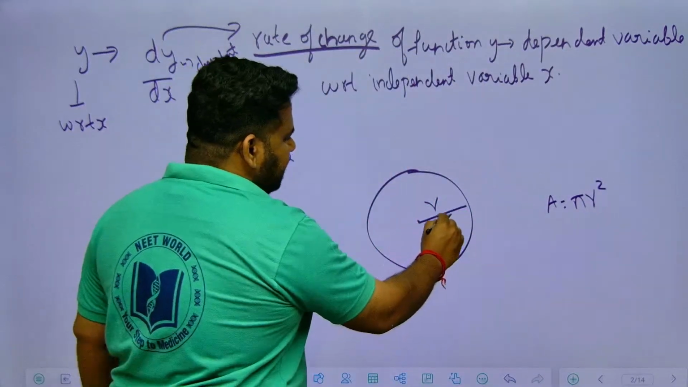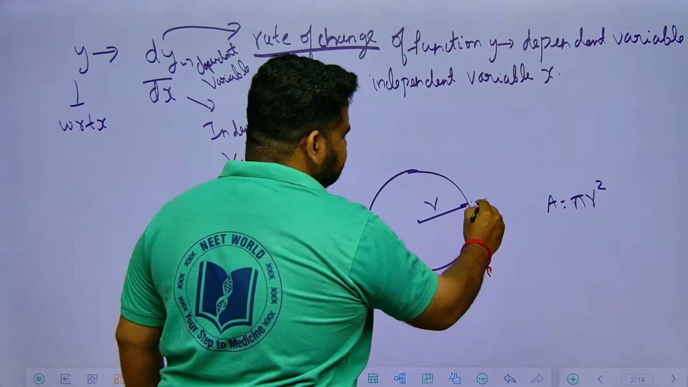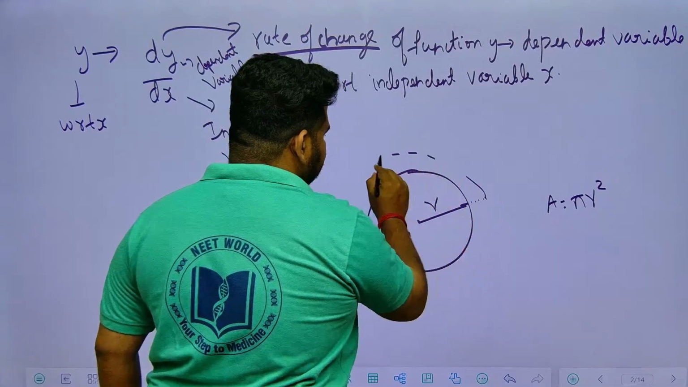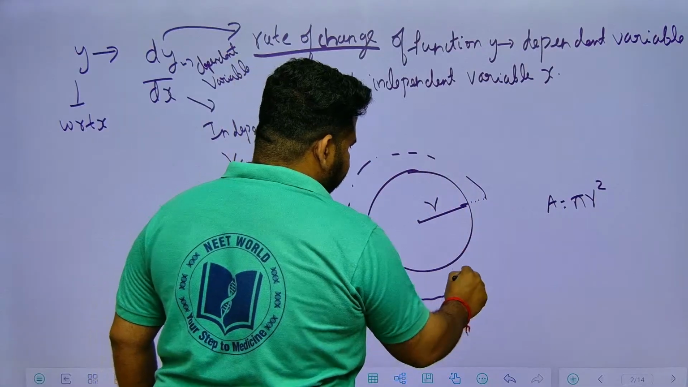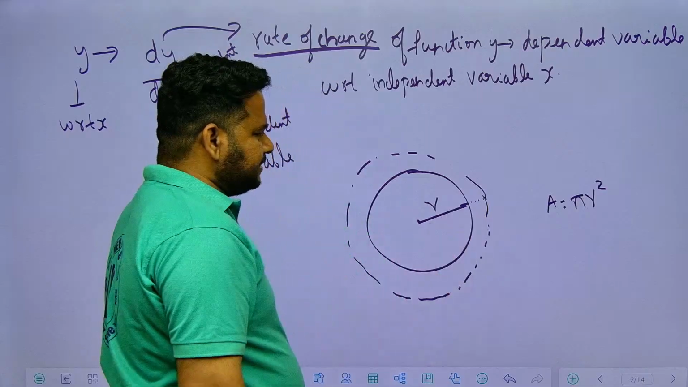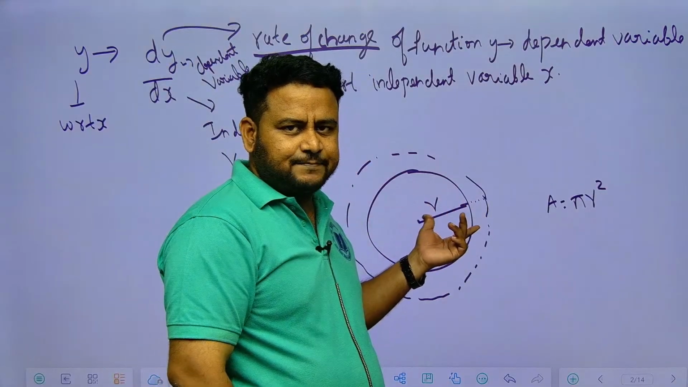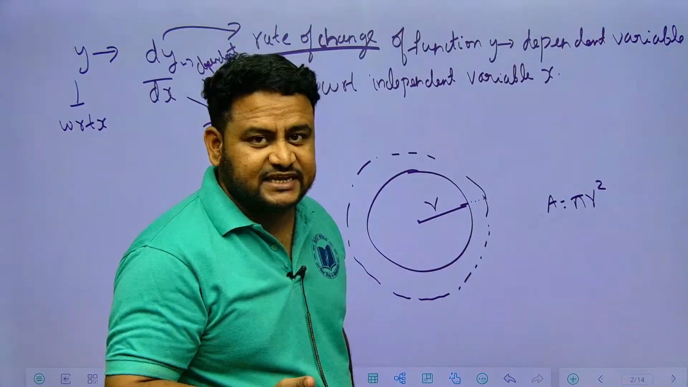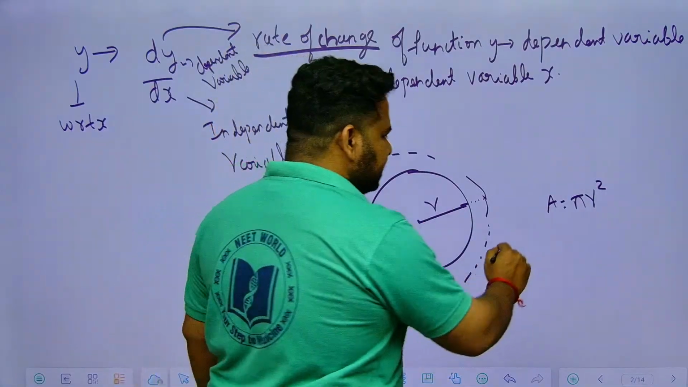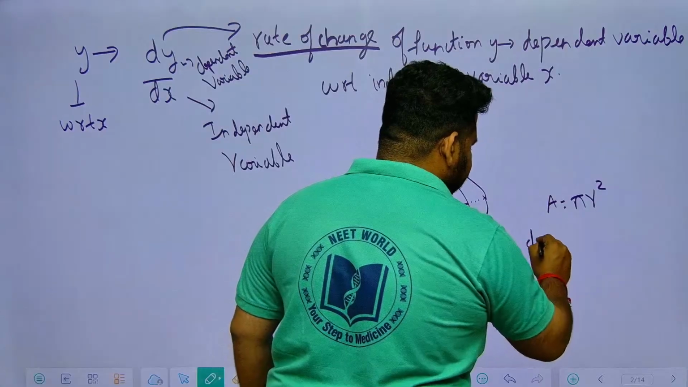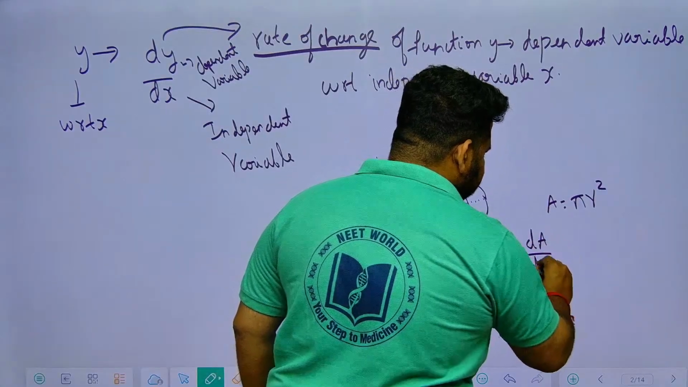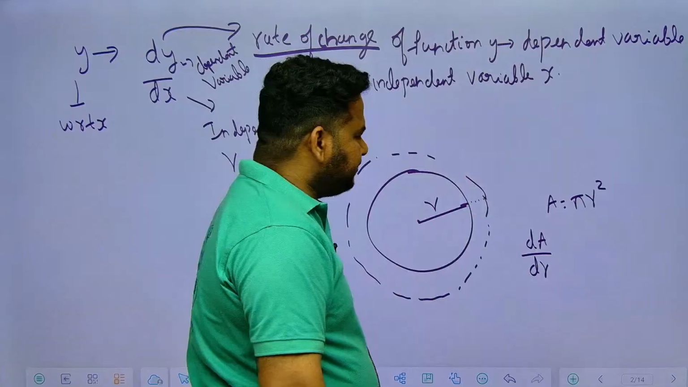Now, what happens? There is a change in the radius. The radius has increased, and now the circle becomes like this. When there is a change in radius, definitely there is a change in area. So what is the change in area due to the change in radius? That small change in area, we write as dA by dr.